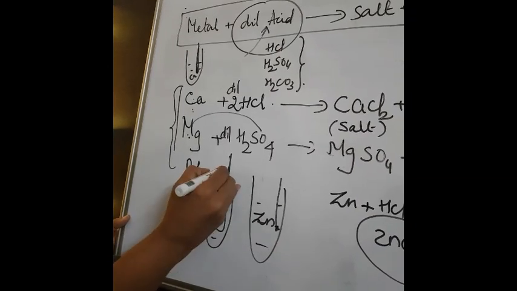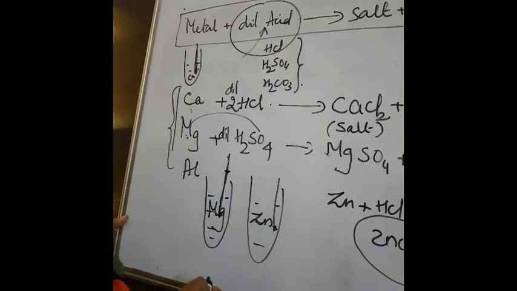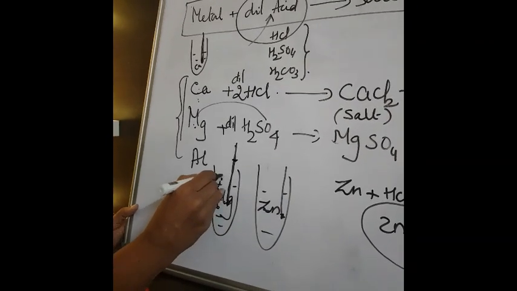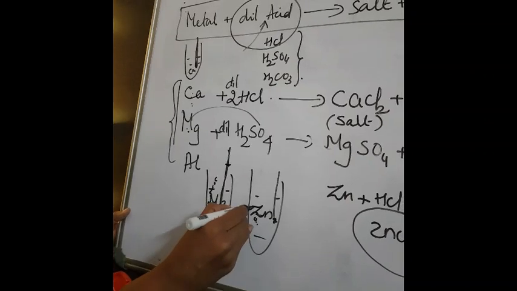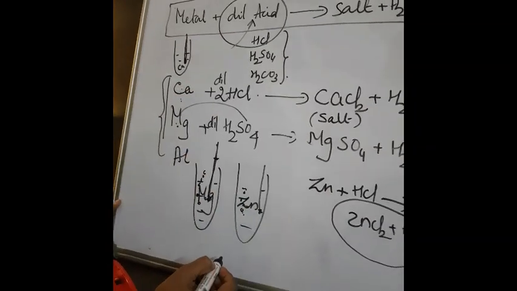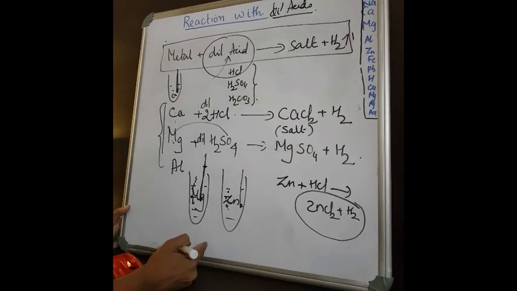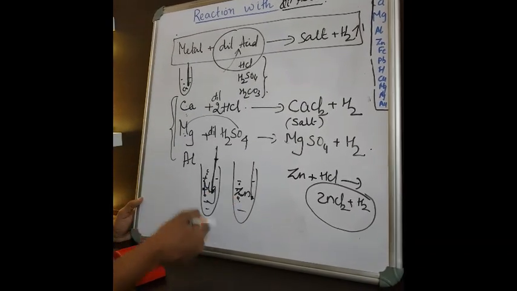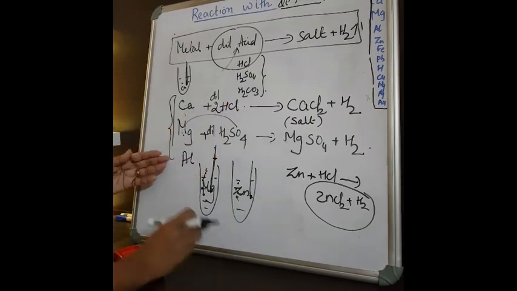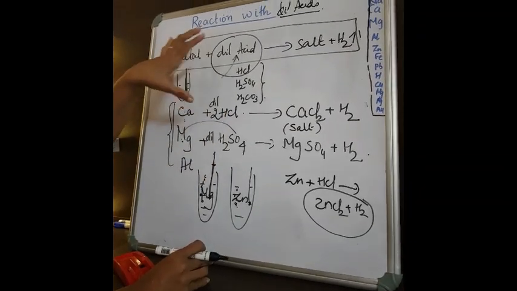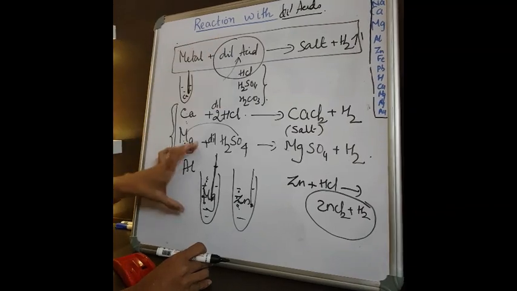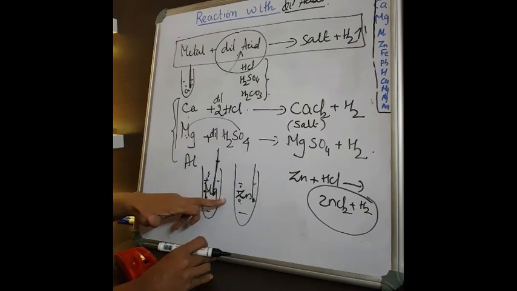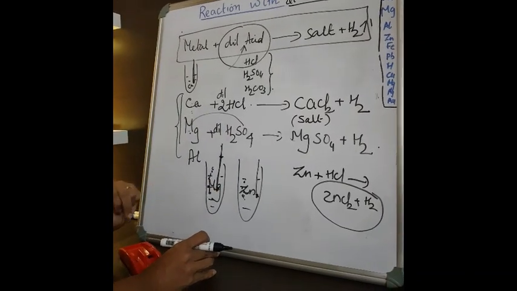The magnesium will record a higher temperature than zinc, or the bubbles coming from the magnesium are very, very fast when compared to the bubbles coming from the zinc. Then we can say the magnesium is more reactive than zinc. See how the criterion changes? When we are discussing the acid reaction, we are saying how fast or how slow the reaction is depending on the temperature. We are taking the temperature as a criterion.